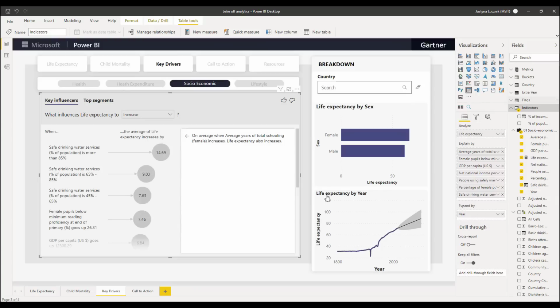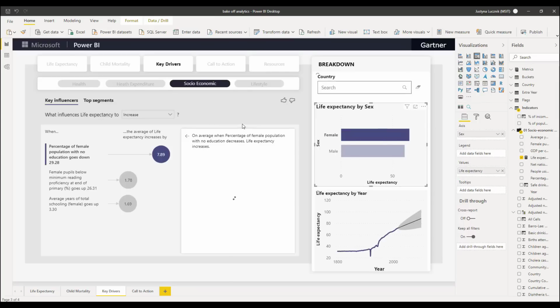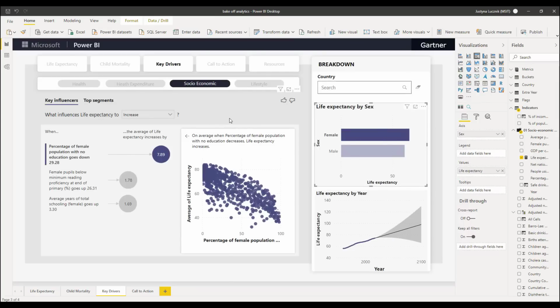So as we add these factors, we can see the top factor that comes up is safe drinking water. When more people have access to safe drinking water in the population, our life expectancy increases. But what if we're only interested in the female population? Well, I can simply select females in my bar chart over here, and the whole machine learning model just runs from scratch.